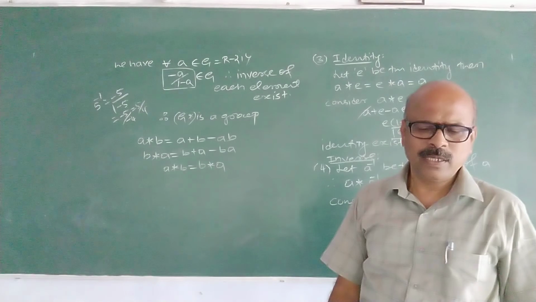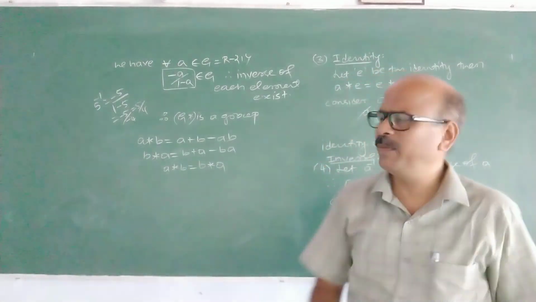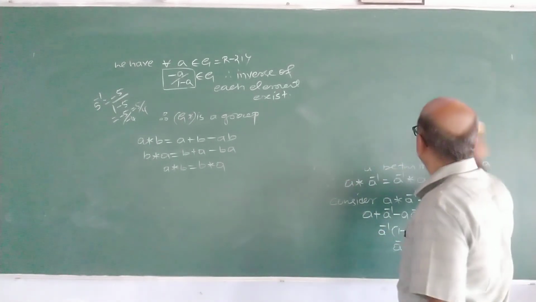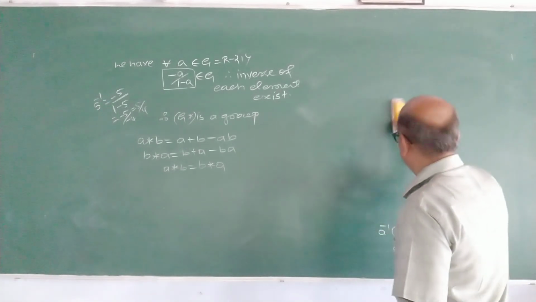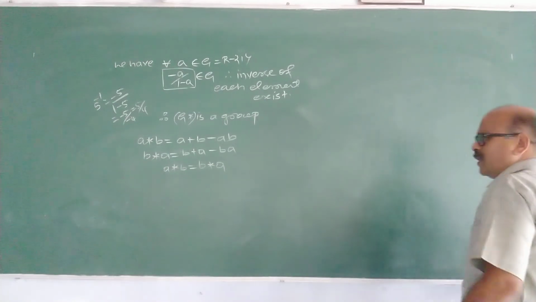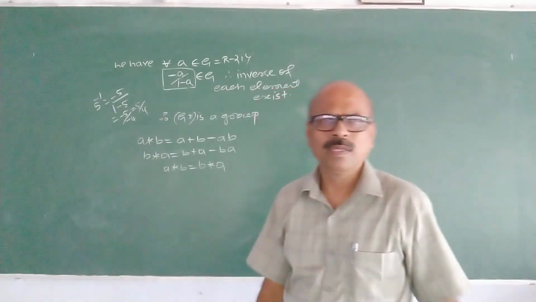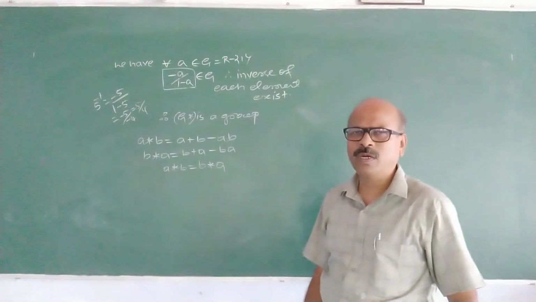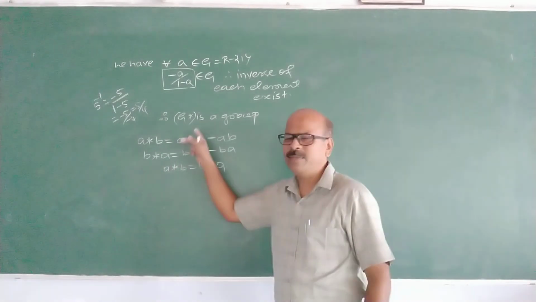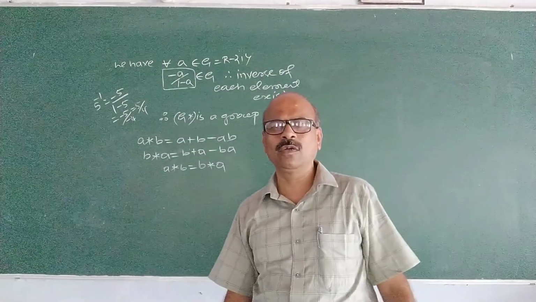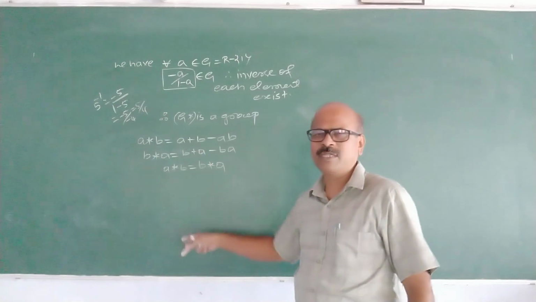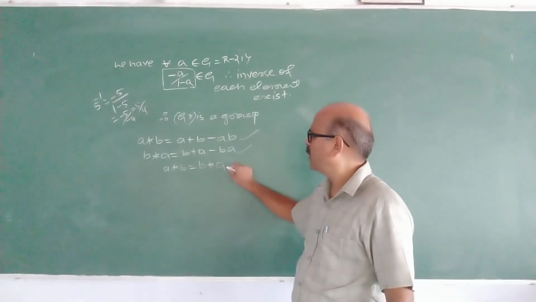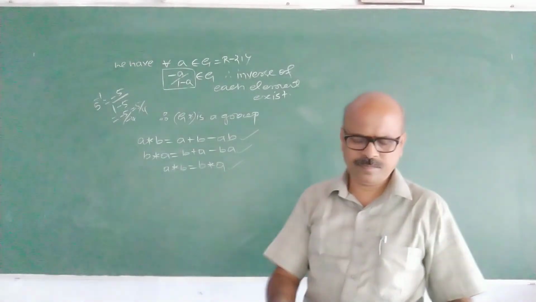How to prove that a non-empty set with a binary operation is a group? Now, if you solve these problems, the definition will become more and more clear. You can understand the definition very well. How to define the group now? A non-empty set with a binary operation is said to be a group if the binary operation satisfies 4 axioms. In addition to that, if it is commutative, the group is called abelian.